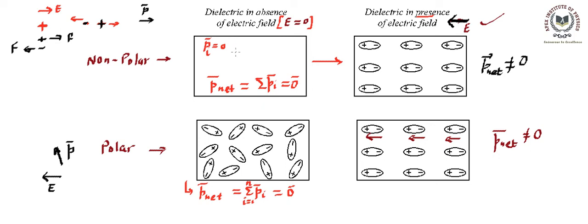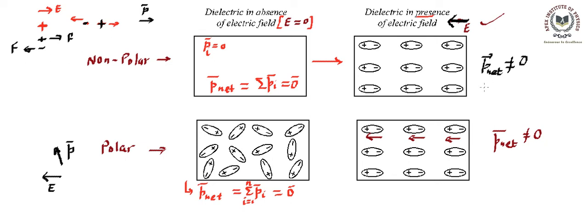So that's the crux point that we need to remember: a dielectric will have zero electric dipole moment, whether the molecules are polar or non-polar, in absence of field. Whereas in presence of field, both will get polarized and both will have non-zero net electric dipole moment.